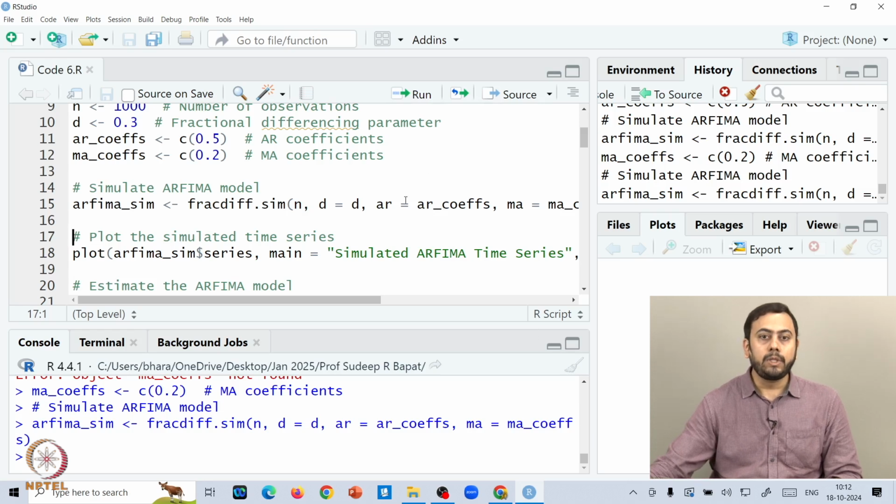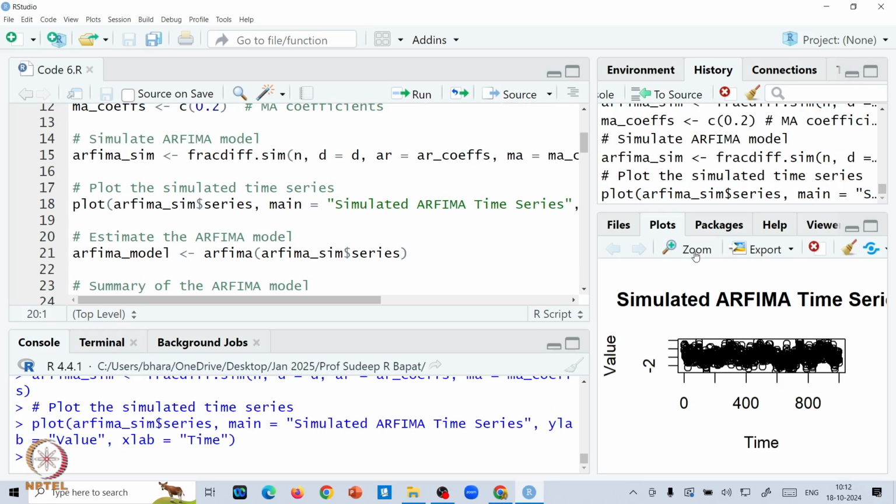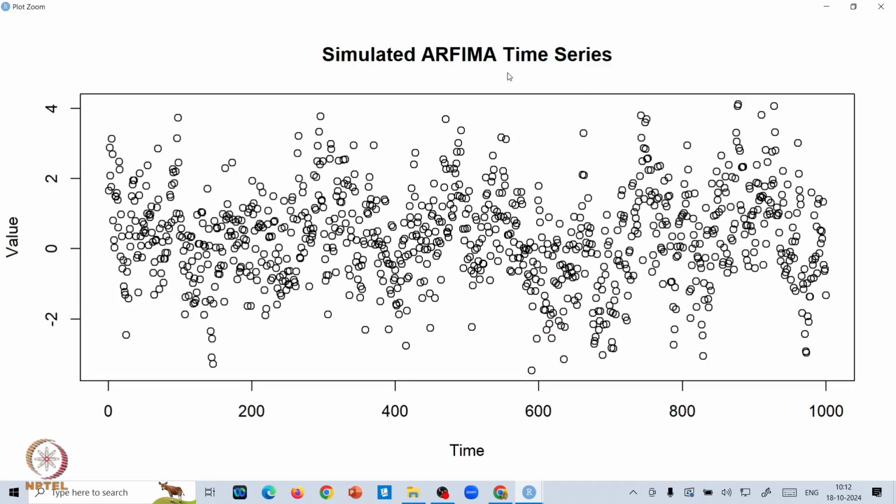Alright. Once you model or fit this RFEMA process with these parameters, we can actually see a plot of it. This is the plot of the fitted RFEMA series, and this is exactly how the plot looks. Let me zoom in for you. This is a zoomed plot. This is nothing but a simulated RFEMA process with those parameters. So d is 0.3, then AR coefficient, MA coefficient, etc.